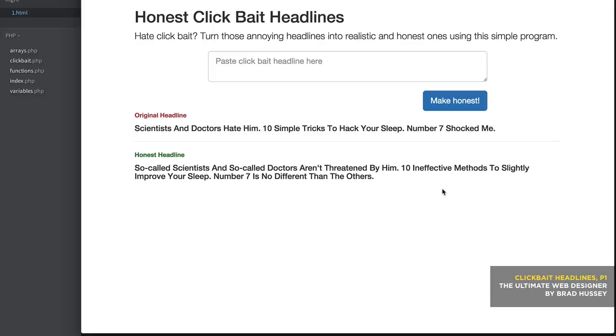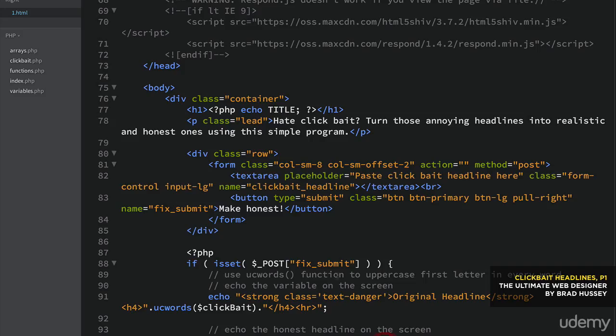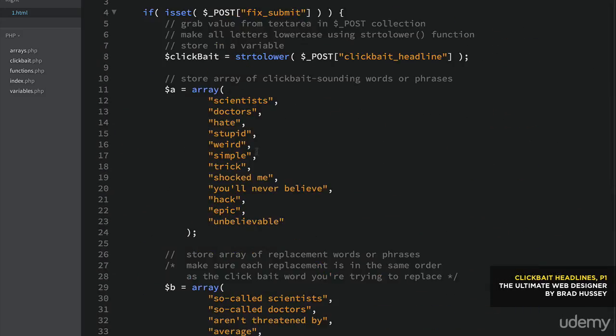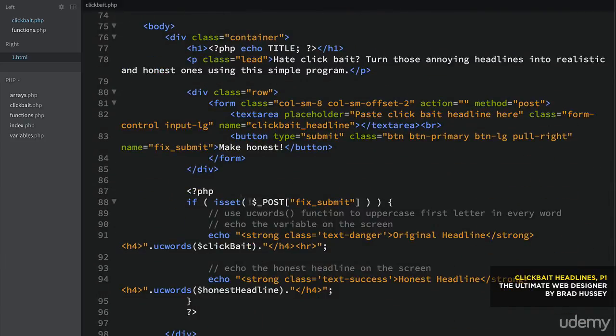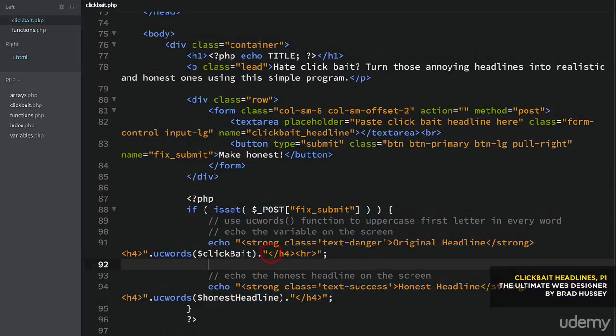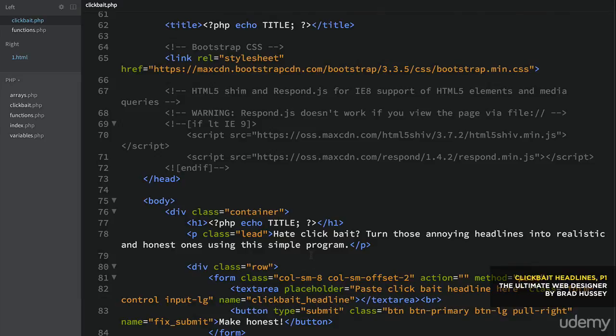We built the program. It works, and you can modify it. You can add more to the array to be even more, I guess you could say, intelligent. If you added a bigger list of keywords to be replaced and the replacement keywords, you can do that. And it's all in here. But as you can see, we have a whole bunch of PHP at the very top, and we have a little bit of PHP down here, which kind of makes our HTML a little bit hard to read.